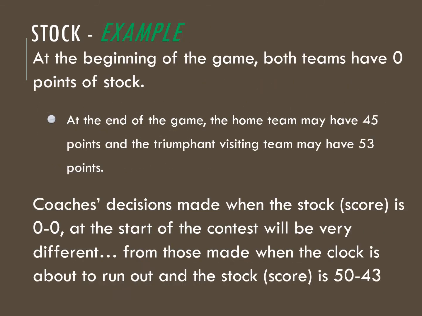Okay, so let's look at an example of stock. At the beginning of the game, both teams have 0 points of stock. At the end of the game, the home team may have 45 points, and the triumphant visiting team may have 53 points. The coach's decision when the stock score is 0-0 at the start of a contest will be very different from those made when the clock is about to run out and the score is 50-43. So think about that as well. As stock changes, what kind of decisions do we make throughout the process?